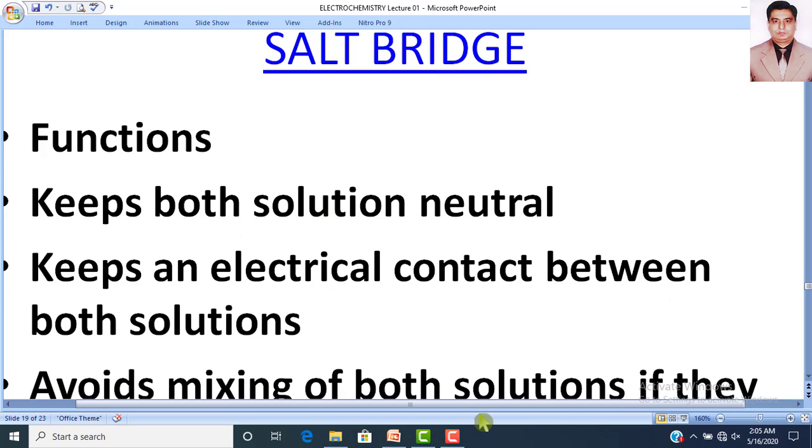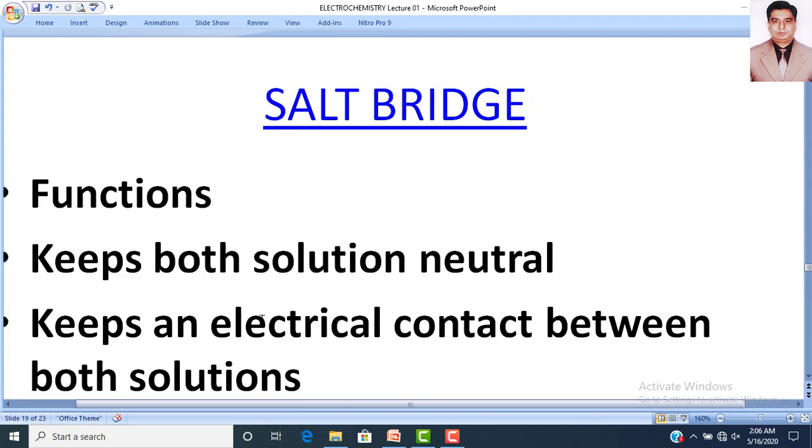So if we study the functions of a salt bridge, then dear students, remember that a salt bridge keeps both solutions neutral. It does not let positive or negative charge accumulate on either one. So it keeps both solutions neutral. And the second function of salt bridge is it keeps an electrical contact between both solutions.